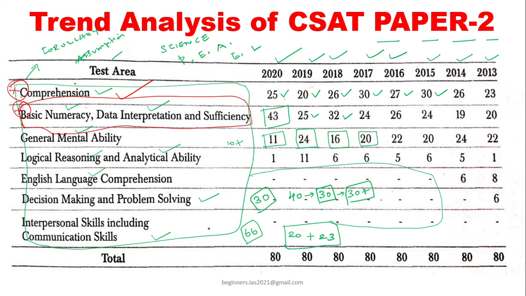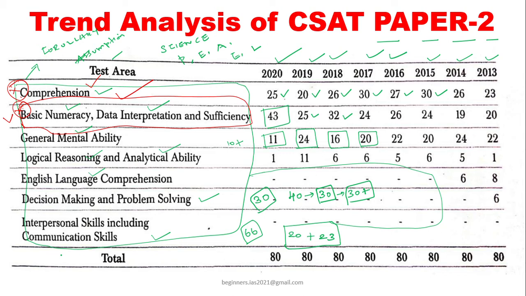If you are weak in comprehension but good in mathematics, obviously you can crack this. If you are weak in mathematics but very strong in comprehension, then you can crack this UPSC. If you are very well aware of comprehension and basic numeracy, data interpretation and sufficiency, no need to worry about anything related to this UPSC paper. But remember that this paper 2 is very important.